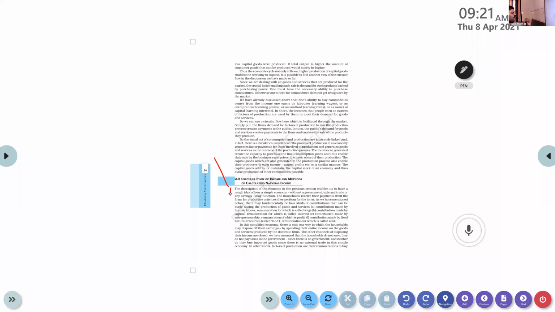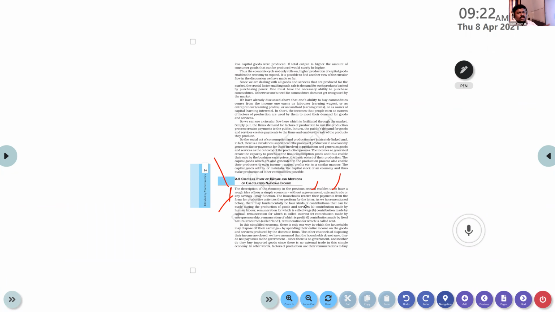The description of the economy in the previous section enabled us to have a rough idea of a simple economy without a government, external trade or any saving may function. So there is no government, there is no external trade, we are not exporting any goods, and we are not saving anything. The households receive their payments from the firms for productive activities they perform for the latter. As we have mentioned before, there may fundamentally be four kinds of contributions that can be made during the production of goods and services.